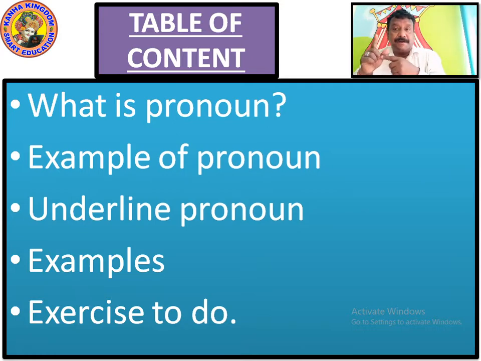So please write down: what is pronoun, examples of pronoun, underline pronoun, examples and exercise to do. These are the table of contents which we are going to learn in the topic pronoun.